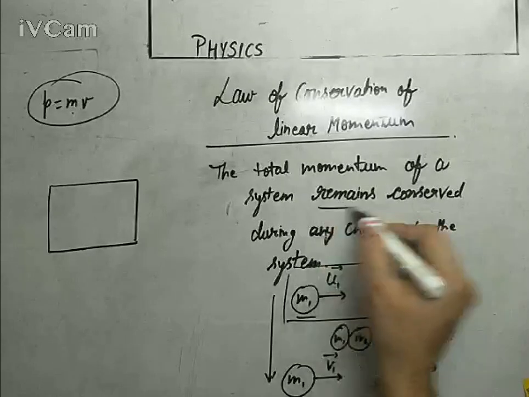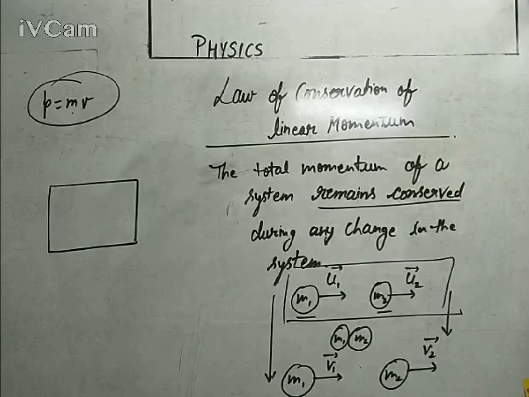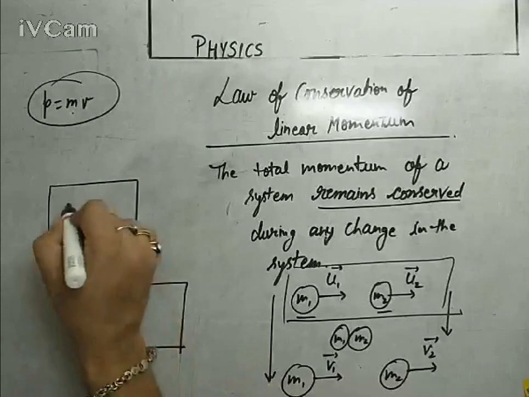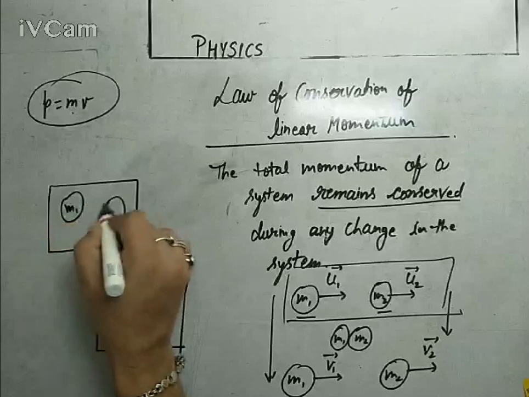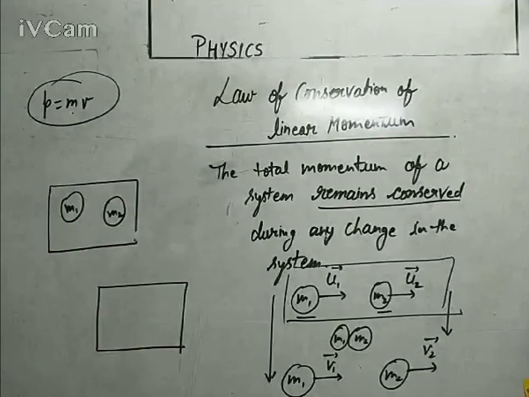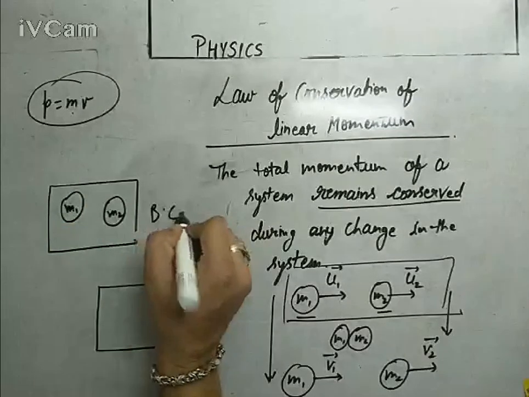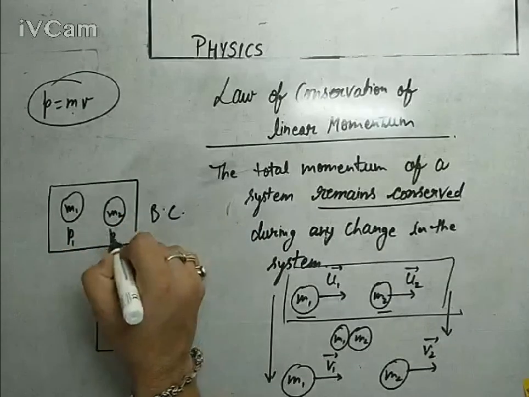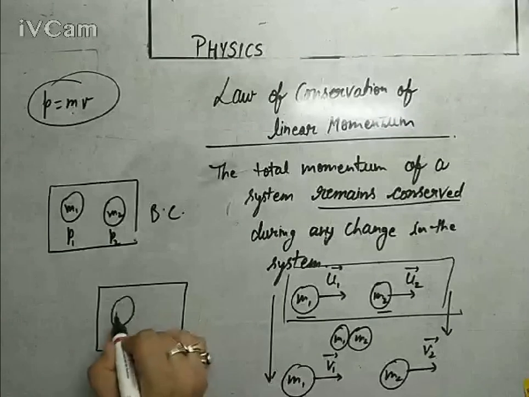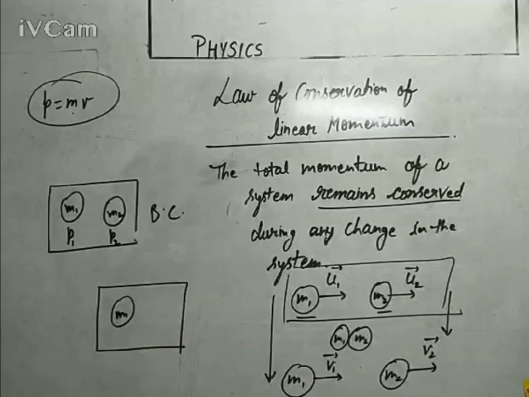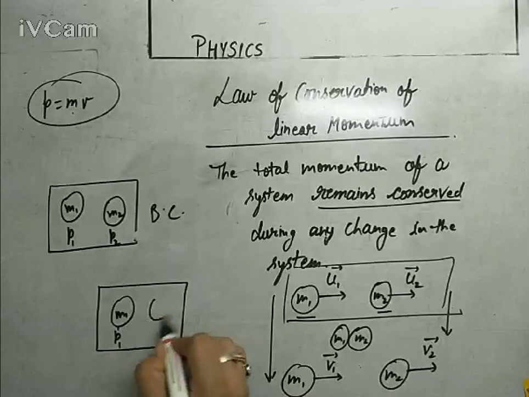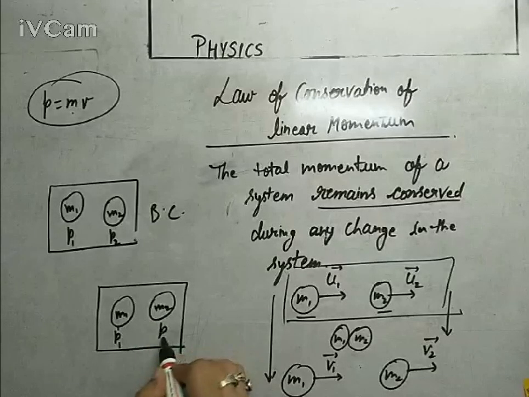It will remain conserved, which means if my system has two components M1 and M2, before collision their momenta are, let's say, P1 and P2, and after collision their momenta will definitely change. So the first ball's momentum is P1 dash and the second ball's momentum is P2 dash.